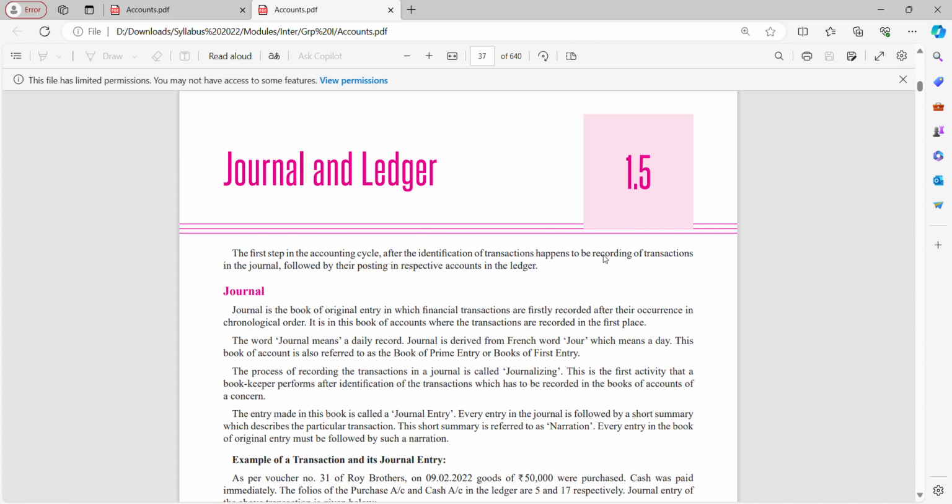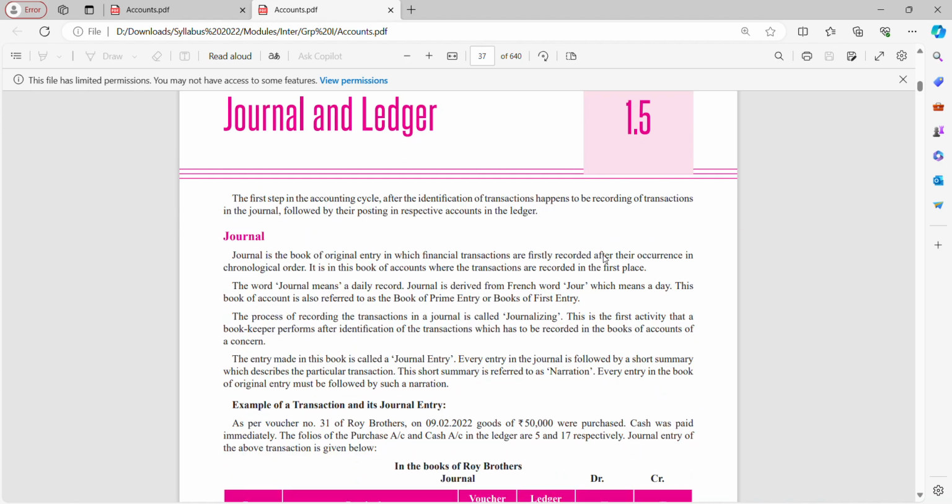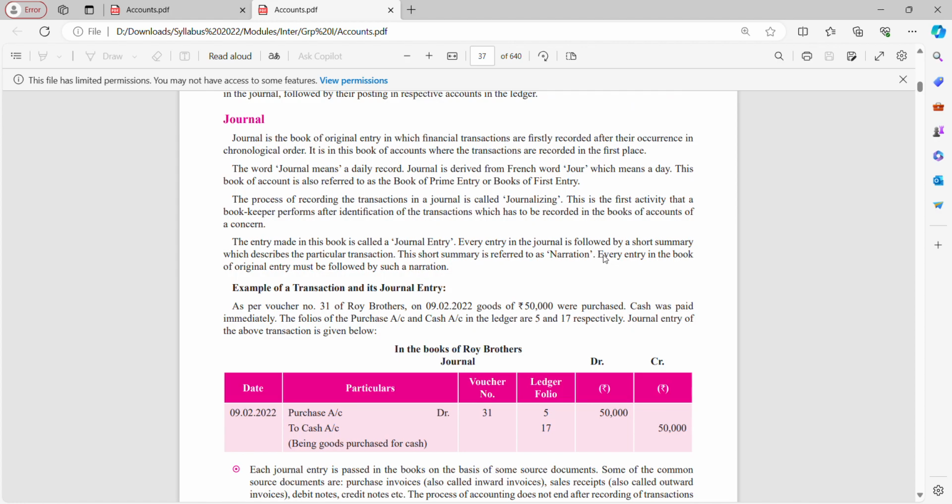The entry made in this book is called a journal entry, and every entry in the journal is followed by a short summary which describes the particular transaction. This short summary is referred to as narration. So after drafting a journal entry, what you do is you write a narration, that this entry is for what. That narration will explain your journal entry. Okay, please give a quick read, then we'll take an example of a transaction and its journal entry.